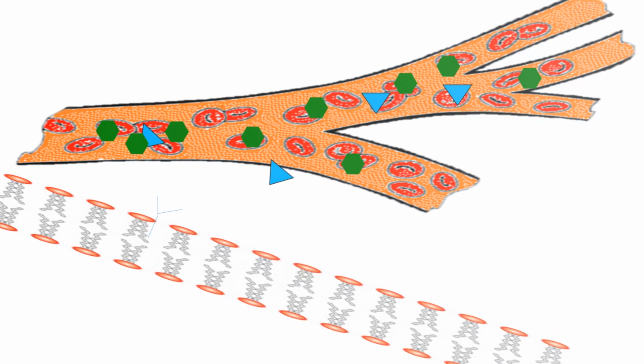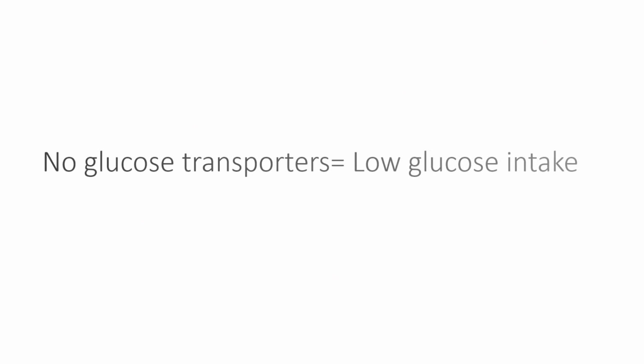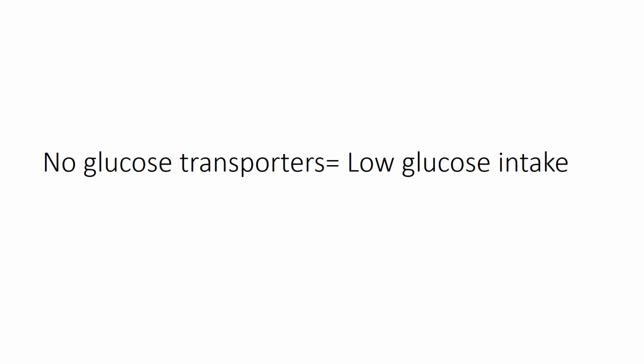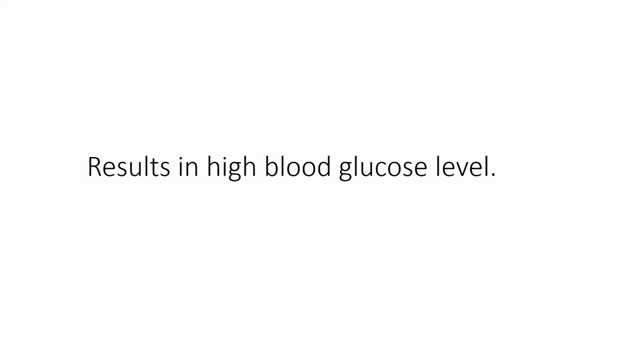Diabetes 2 occurs when the insulin receptors of cells cannot accept insulin, so no signal is received by the cells to make glucose transporters. Since glucose transporters cannot be formed, the cell will not be able to properly absorb glucose, so the blood glucose level will remain high.